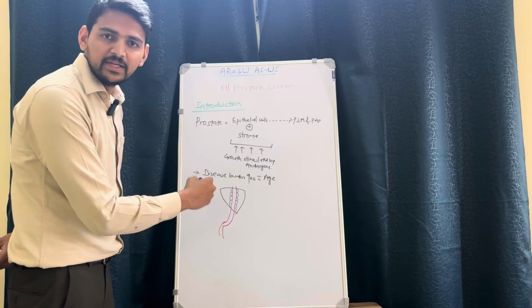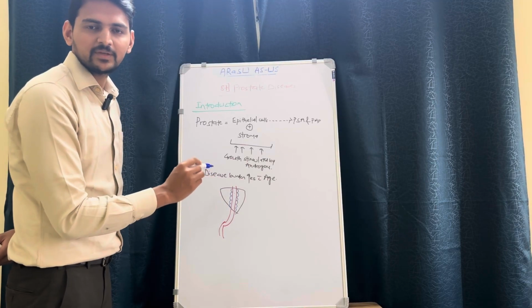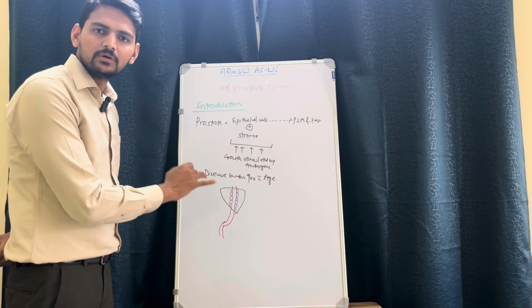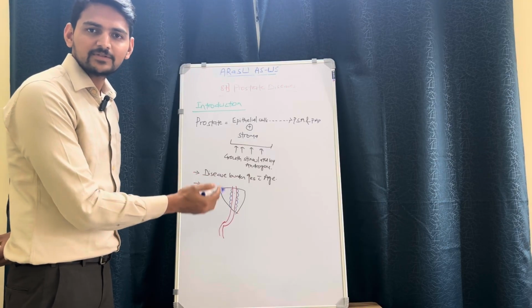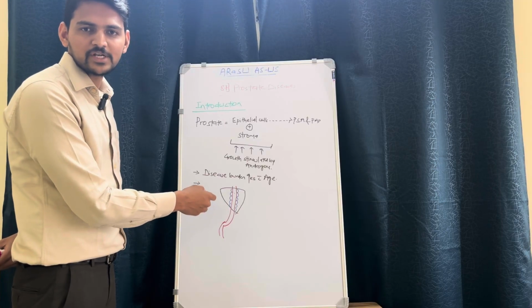This part will increase in size during puberty and after the age of 55 years, and this occurs in almost all men. But if the size is too much, compromising the urethral urodynamics, it will lead to the symptoms of prostatomegaly.